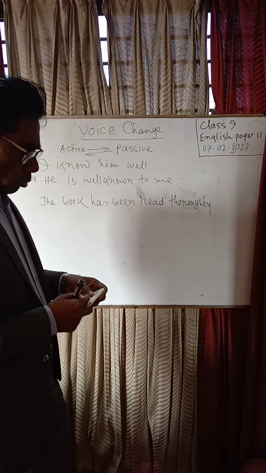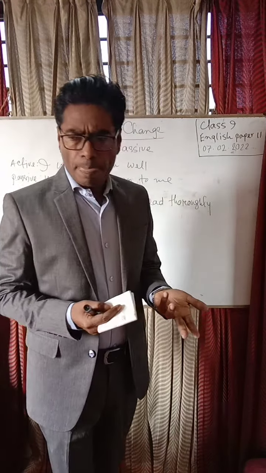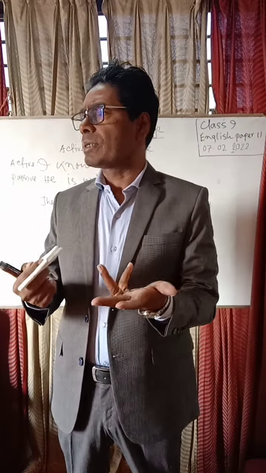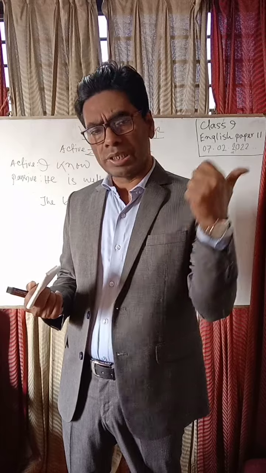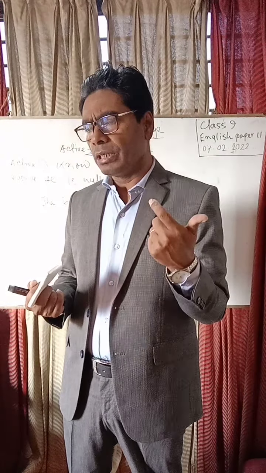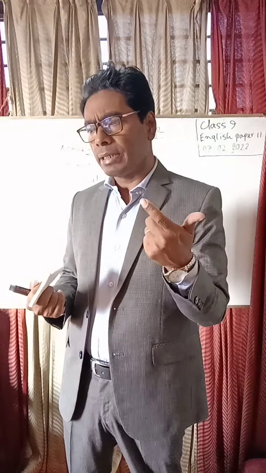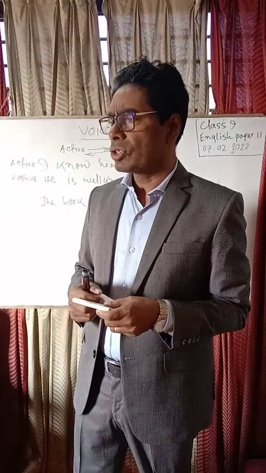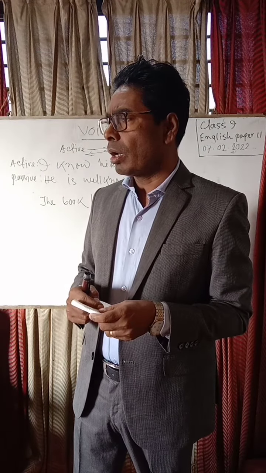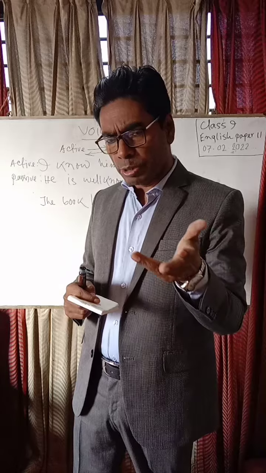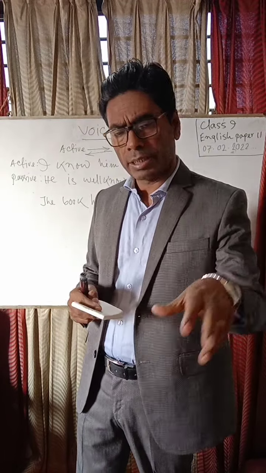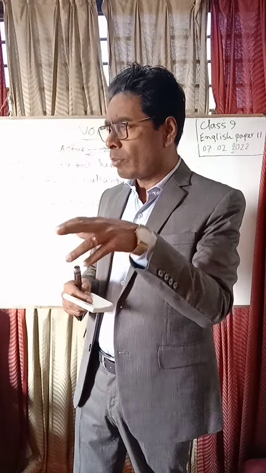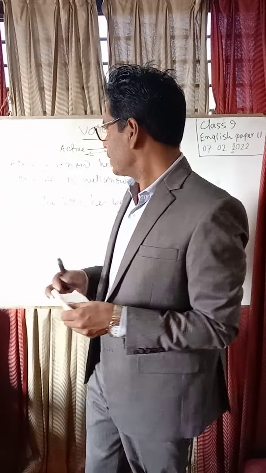Actually, what is an active sentence and what is a passive sentence? You know because it was discussed before in class 6, class 7, and class 8. So it may not seem difficult to you because you are acquainted with this topic. Yet I'm going to repeat it.